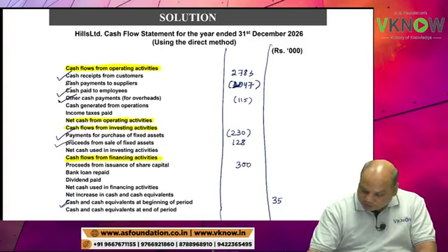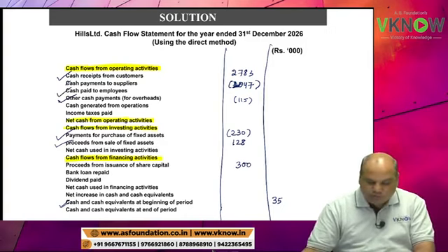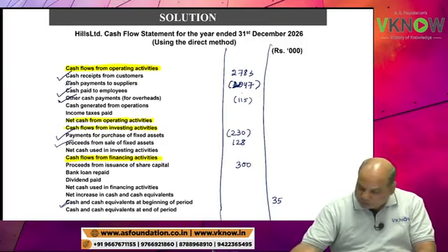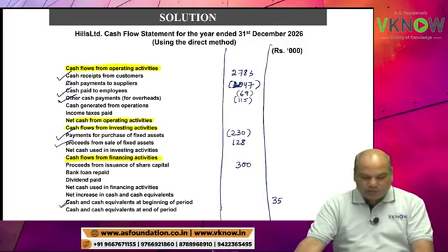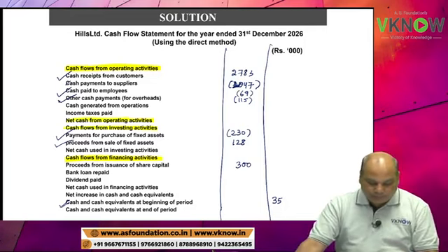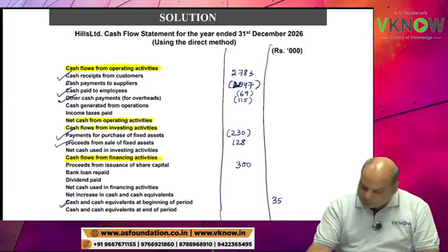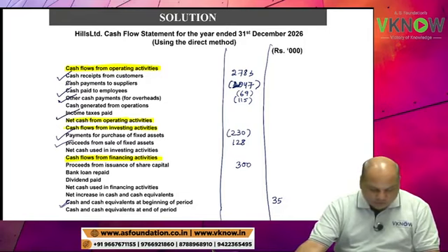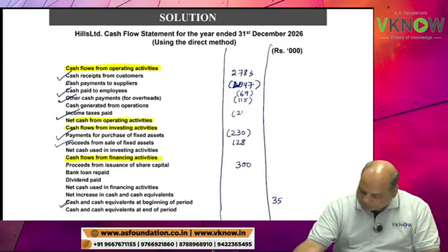Wages and salary, cash paid to employees, wages and salary 69. Then we have taxation, income tax paid. How much is that? Taxation 243 in bracket.